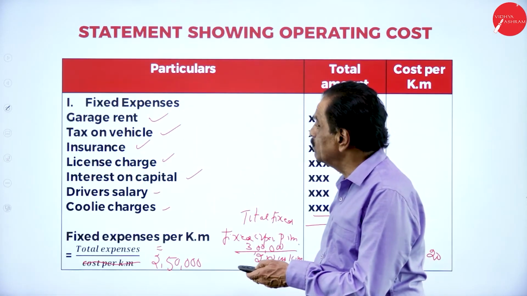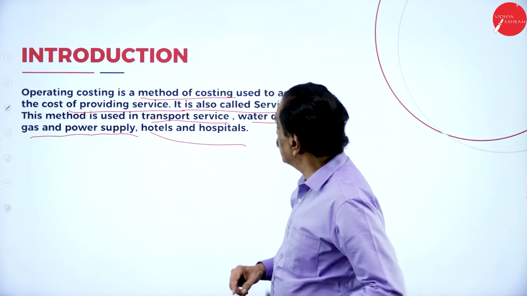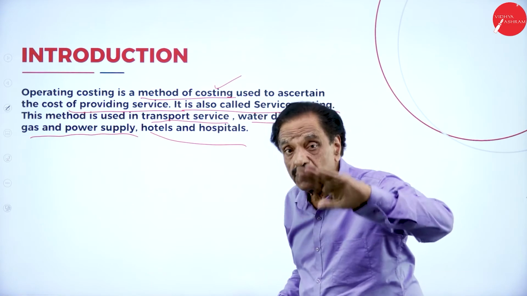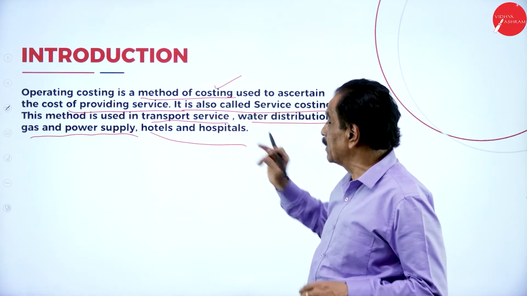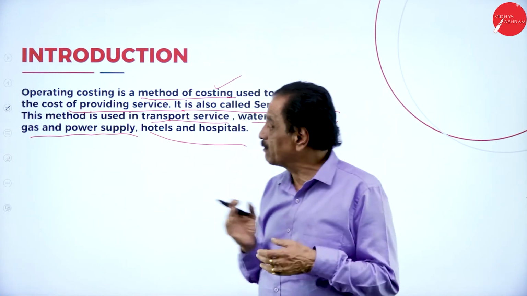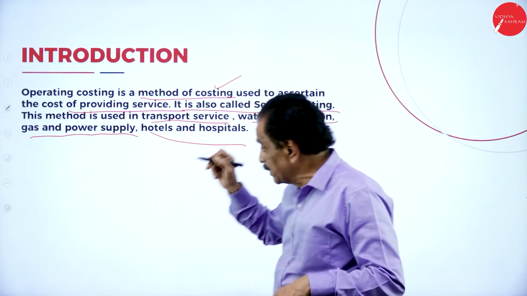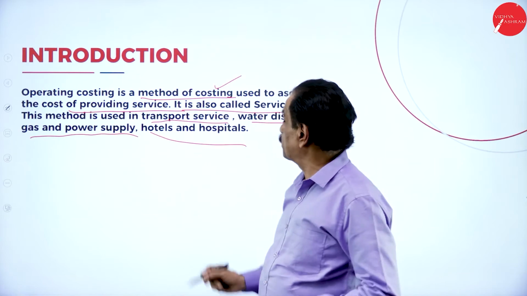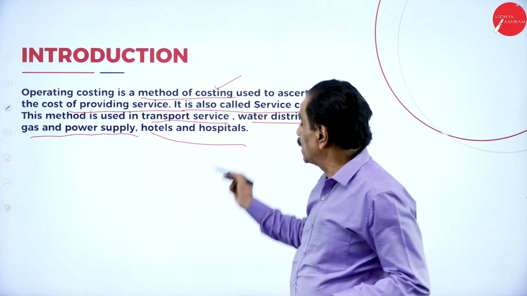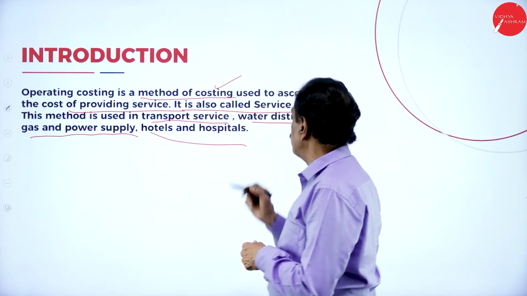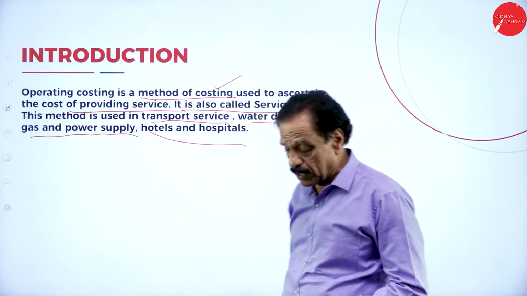If we go back now, operating costing is a method of costing used to ascertain the cost of providing a service. Whatever the service provided, it is costing service. It is also called service costing. This method is used in transport services, water distribution, gas and water supply, hospitals per bed, hotels per bed, and transportation survey.